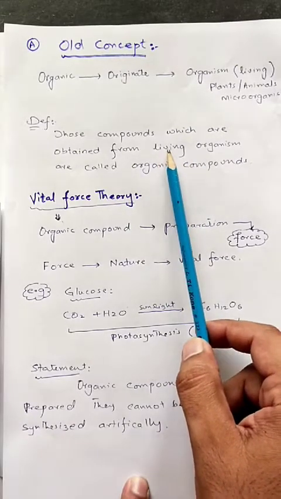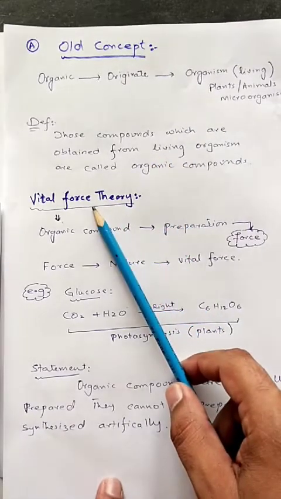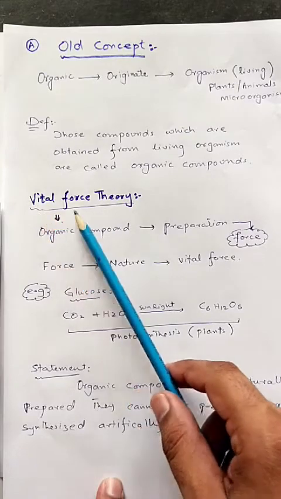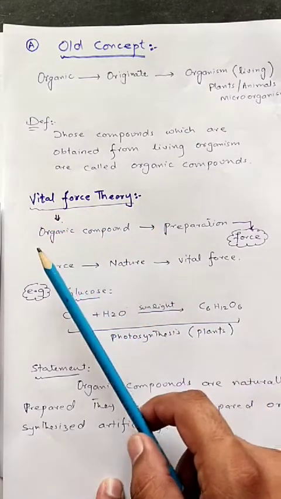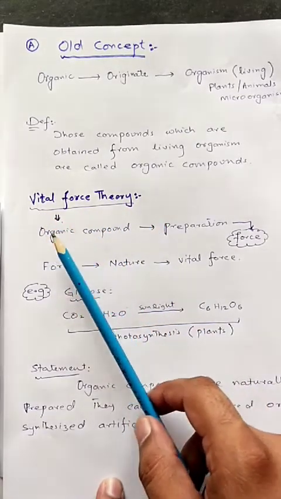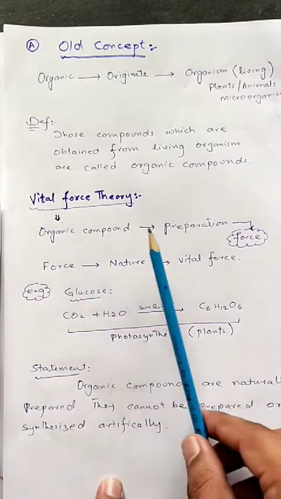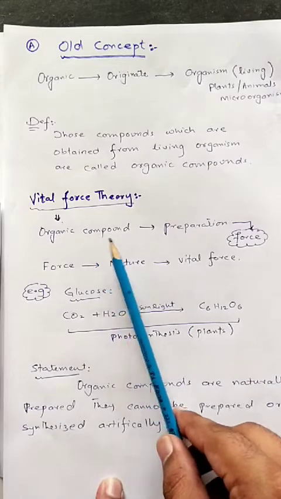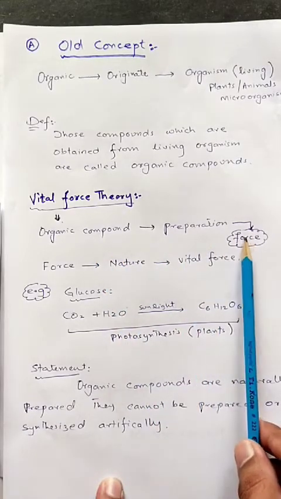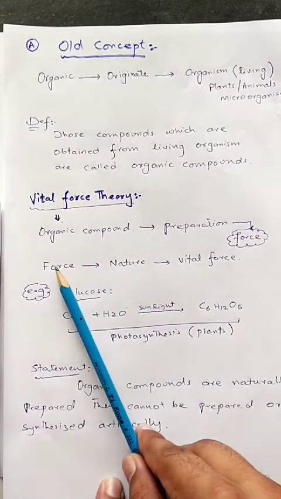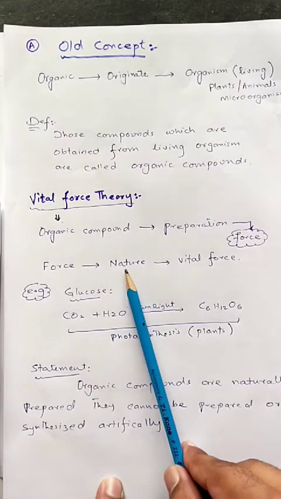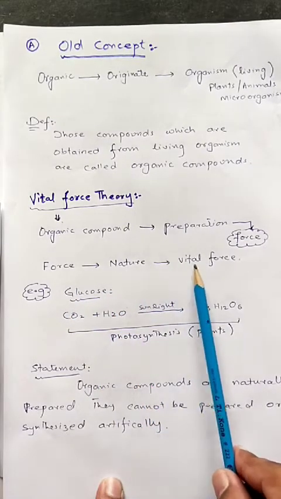This concept was supported by a theory known as vital force theory. According to it, for the preparation of organic compounds a force is required, which is provided by nature, and it was named vital force.